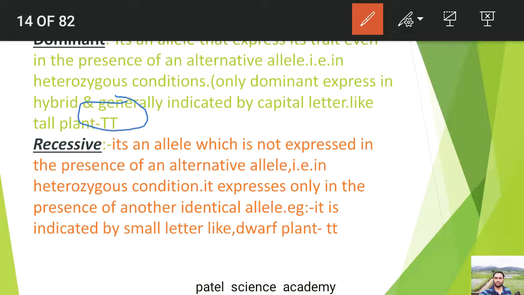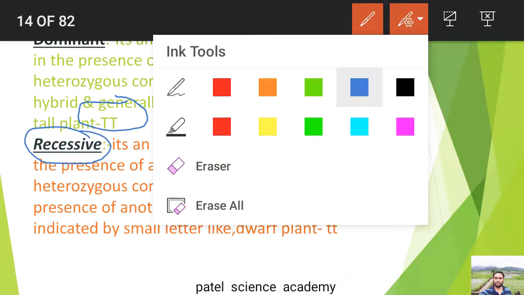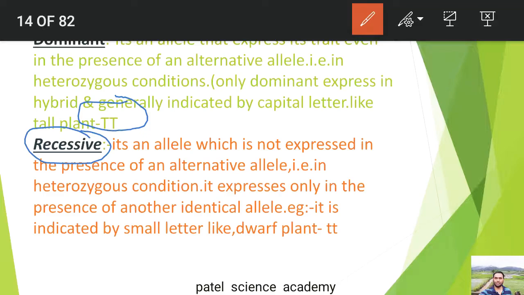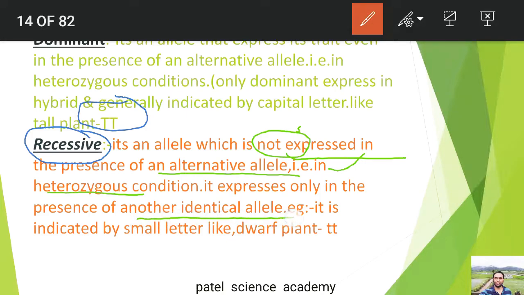Then the recessive. What is recessive? Dear students, a recessive character is an allele which is not expressed in the presence of its alternative form in the heterozygous condition. It is expressed only in the presence of another identical gene. It is indicated by a small letter, for example small t.